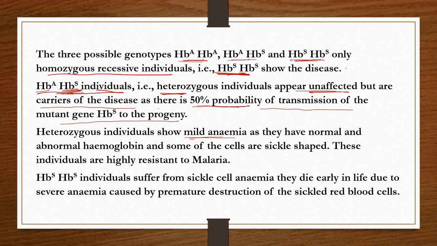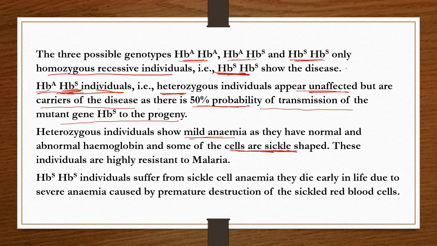the cells are sickle shaped, but these individuals are highly resistant to malaria. Remember it. In heterozygous individuals, some of the red blood cells, RBC, are sickle shaped, only a few cells. Due to the presence of those sickle shaped red blood cells, the plasmodium, the malaria causing organism, cannot survive.